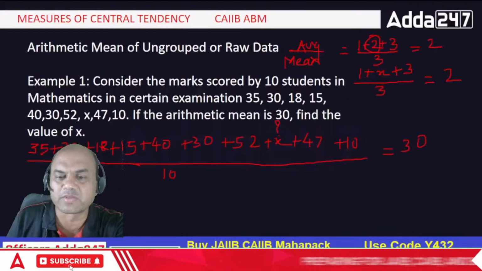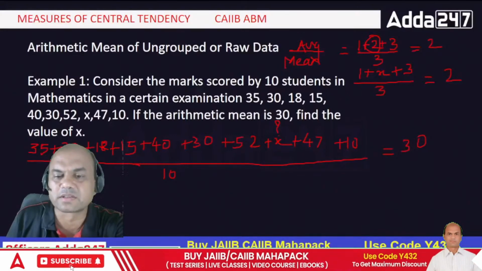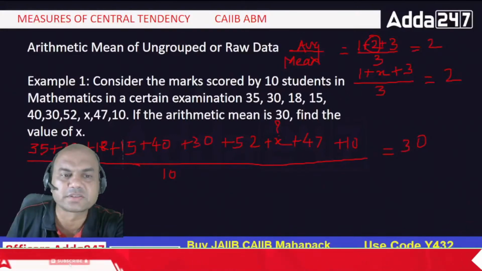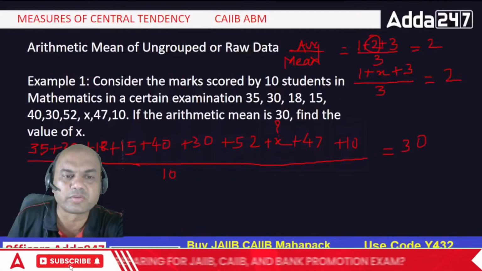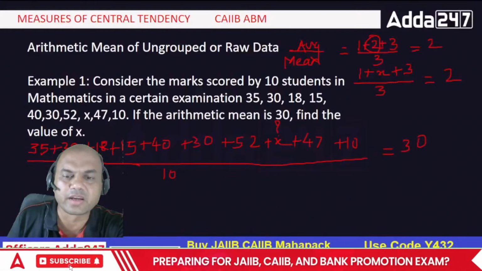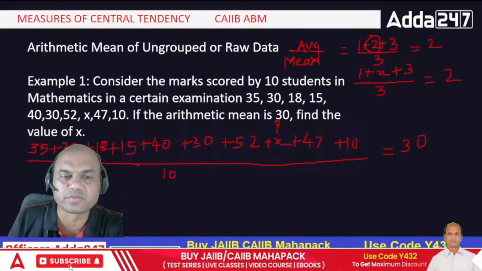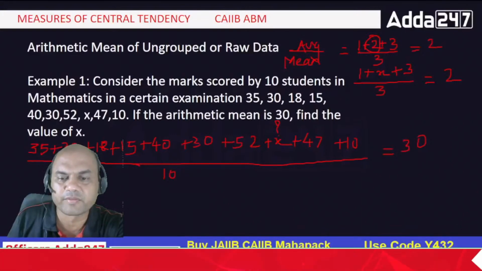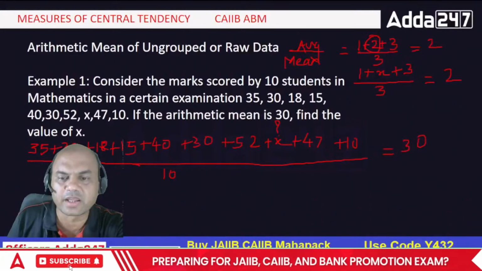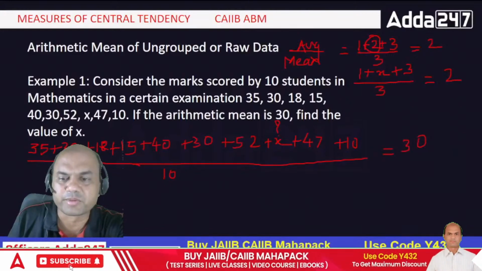Let me also try. 35 plus 30 plus what? 52? No. What? 18. 18 plus what? 15 plus 40 plus 30 plus 52 plus everyone.